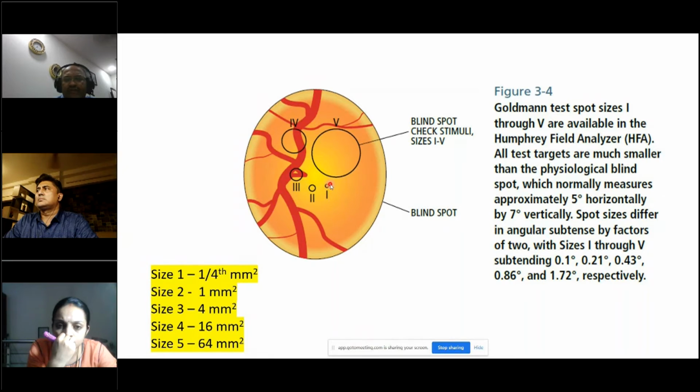They can all fit into the blind spot. So the largest blind spot stimuli can be from 1 to 5. So it checks. That's how the machine is designed, so all the stimuli can fall into the blind spot. And the blind spot, as you know, measures approximately 5 degrees horizontally by 7 degrees vertically. So this is the concept of using these stimuli.